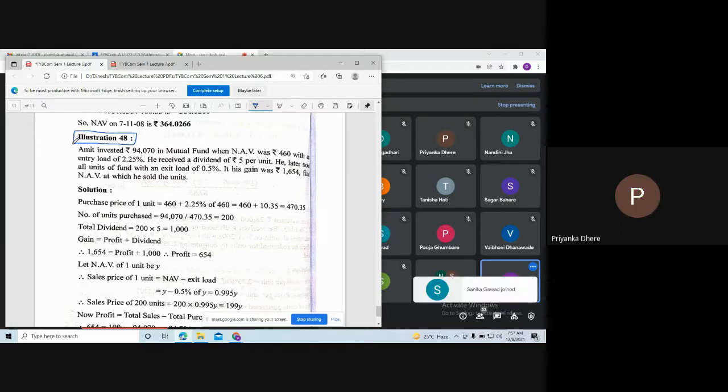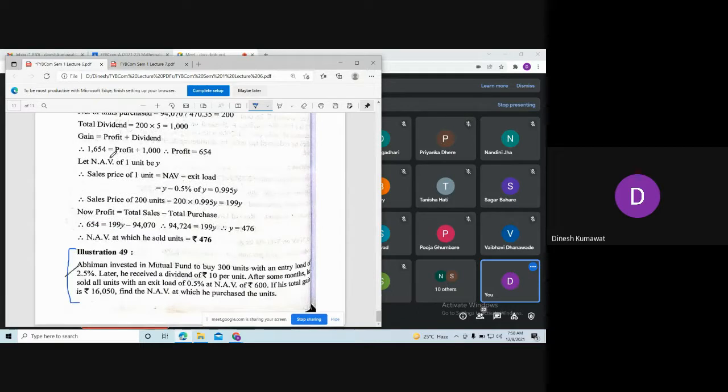Yes, sir. Okay. So anybody has any kind of doubt in this illustration number 48? No. Okay. So let us see this illustration number 49.